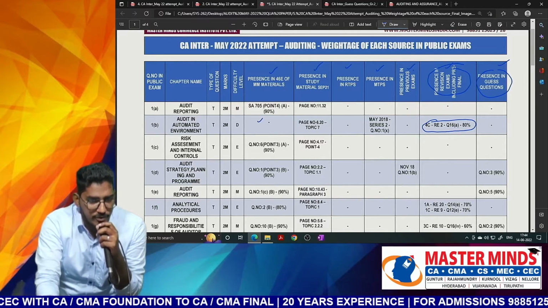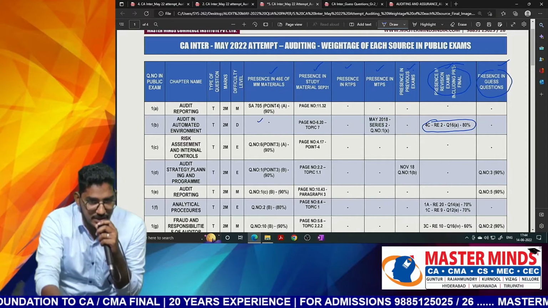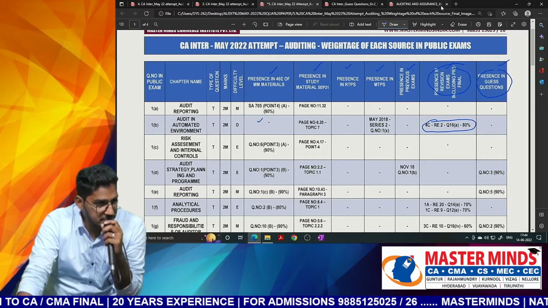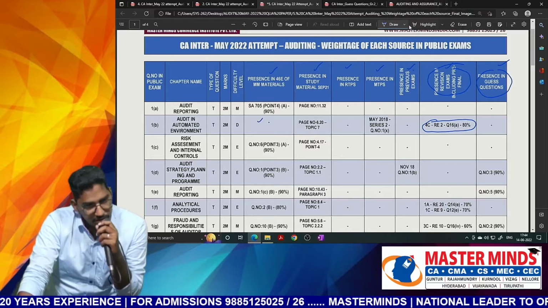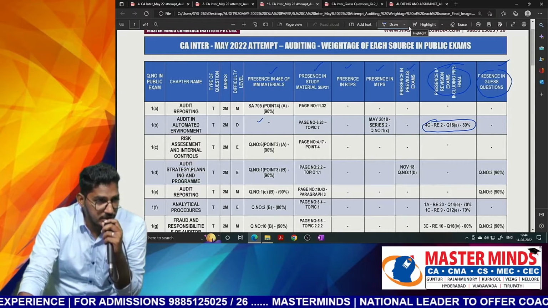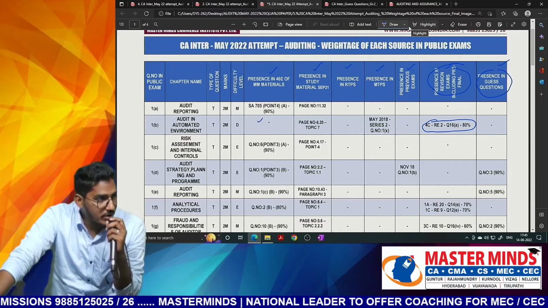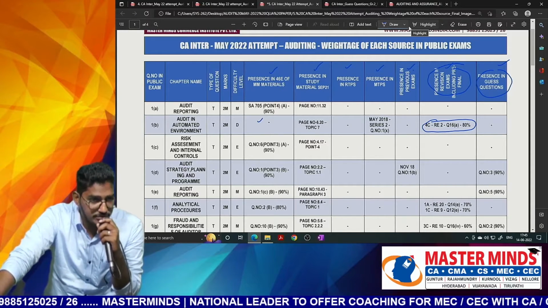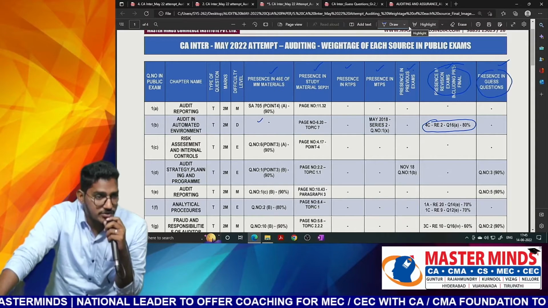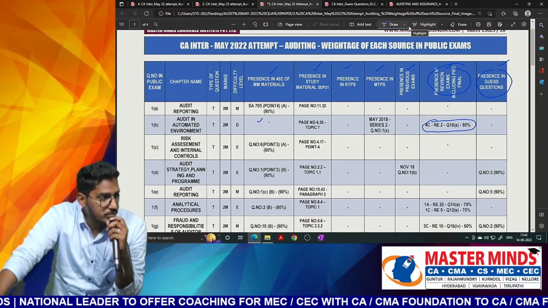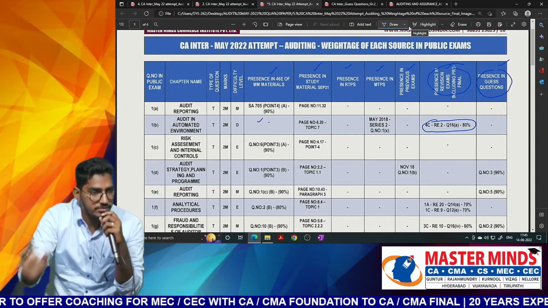We have also done a lot of work in the preparation of this particular material, the 47th edition. I will show you the reference to the 46th edition of the study material. Whatever things got missed out in the 46th edition, we have already updated in the 47th. But in this question paper, we have got some more new concepts which were not there as part of our 47th edition, and we are keeping that in mind. We are making our 48th edition even more comprehensive, even more detailed, and we are working in such a manner that it is a one-stop solution for you.